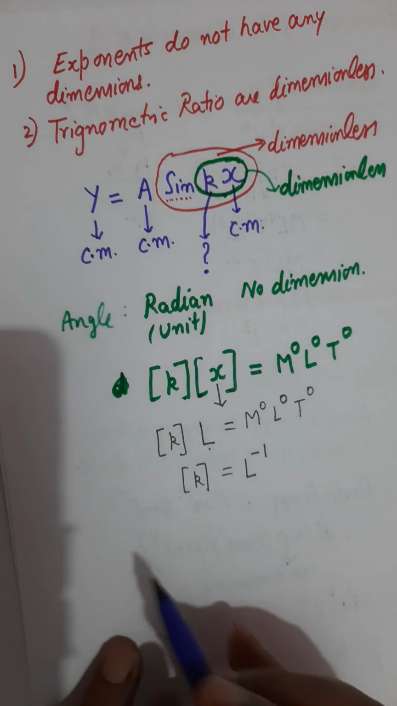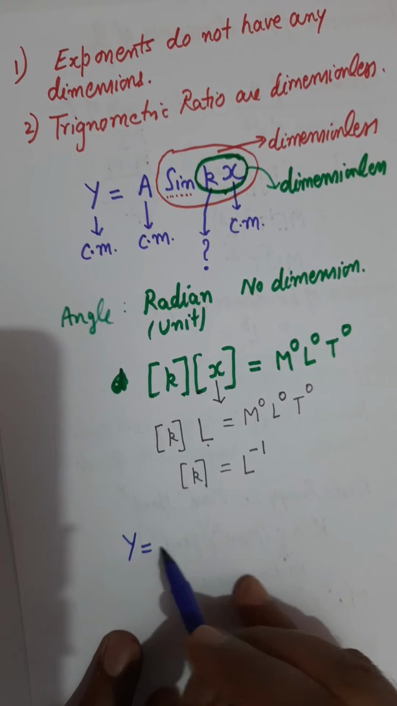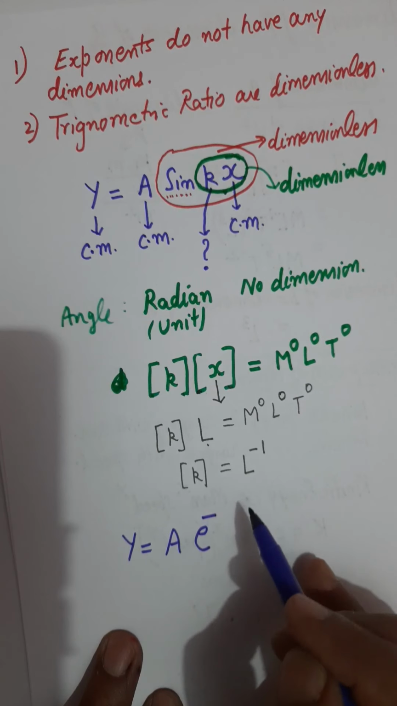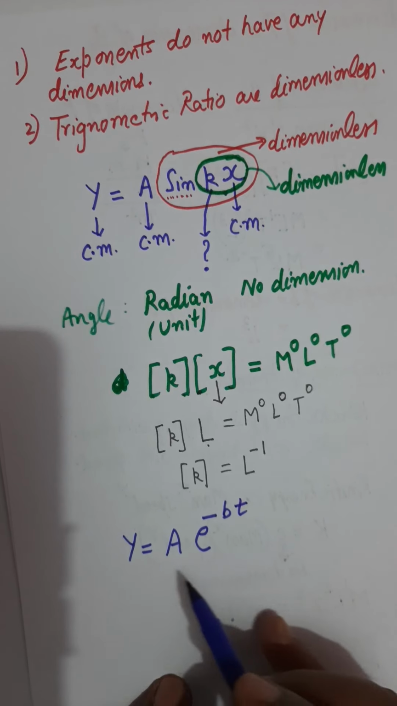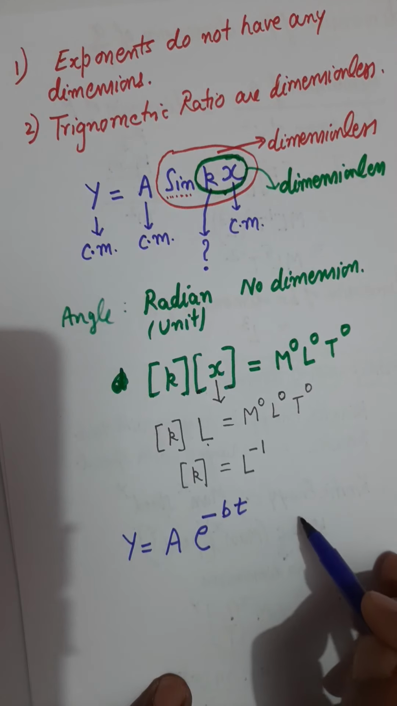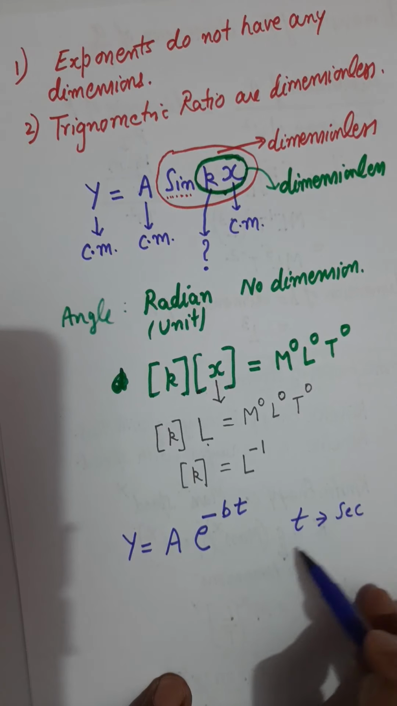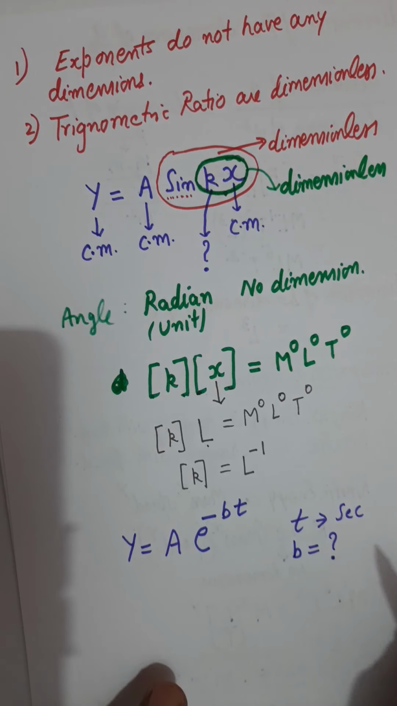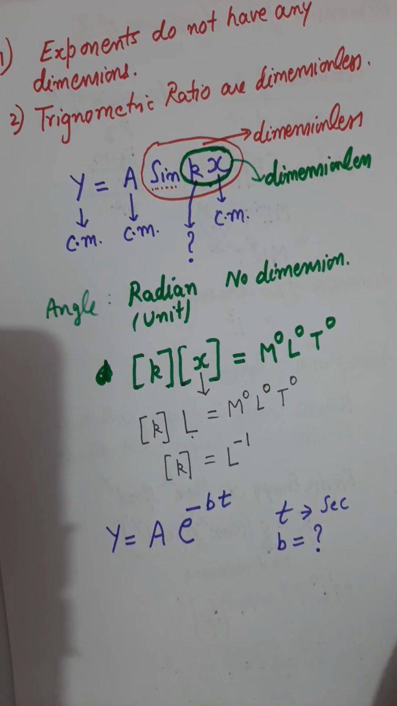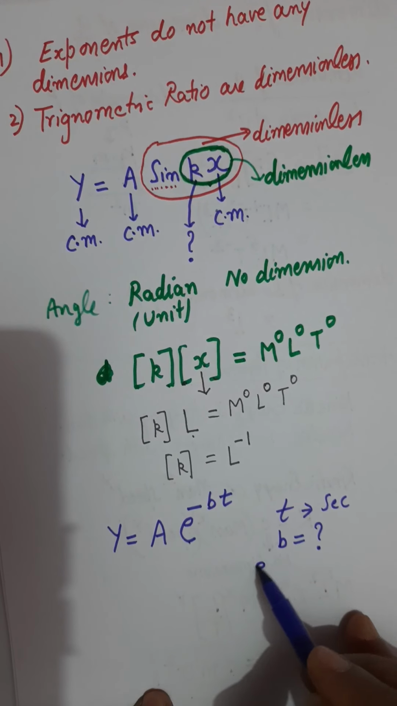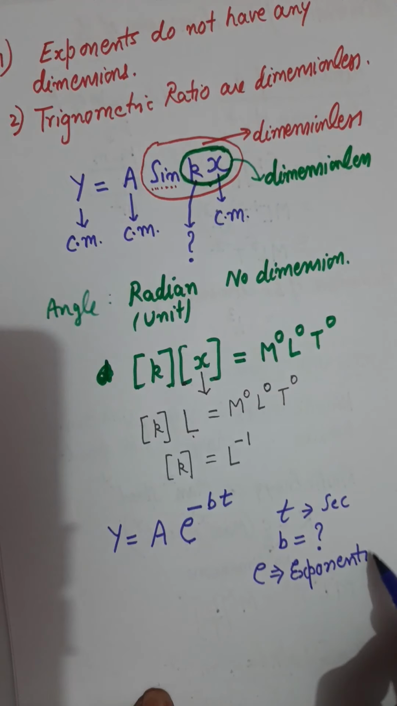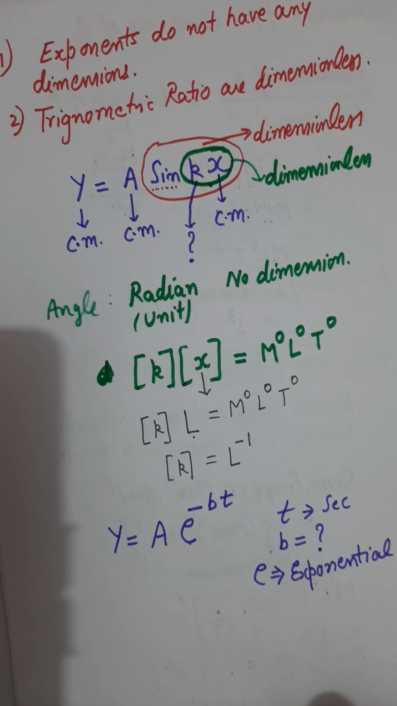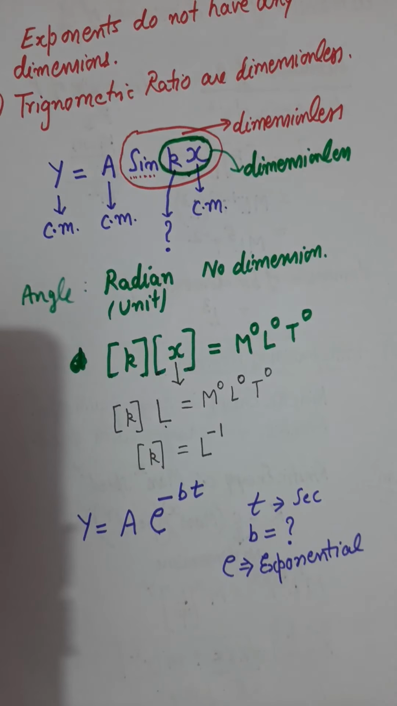Another example, let's say we have the equation y equals a e raised to the power minus bt, where t is time in seconds, and we want to know the value of b, what is the dimension of b. This e is called the exponential factor. In mathematics you call it the exponential term, and that's a function. It is a mathematical operator, the exponential term.